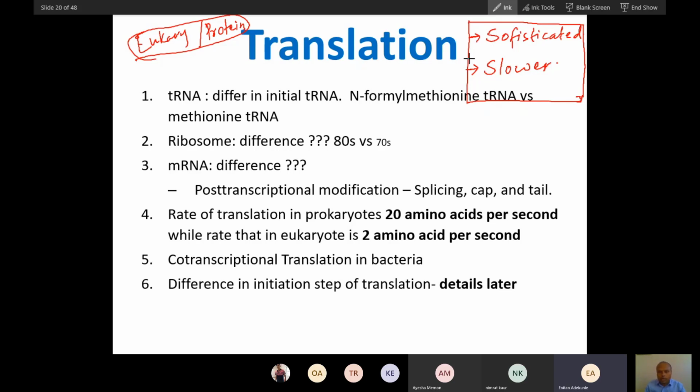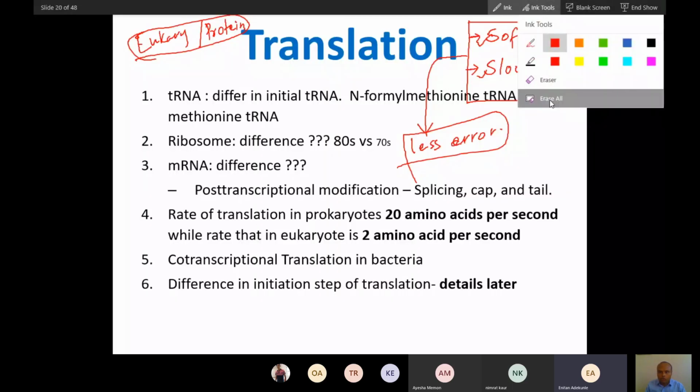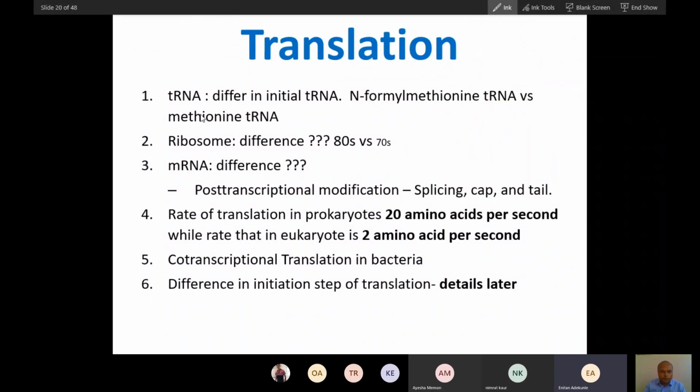And what is the ultimate result? Less error in eukaryotes. So these are the main two differences you use: sophistication and slower. Eukaryotic is slower and sophisticated. So here you can see based on these two principles, sophisticated.